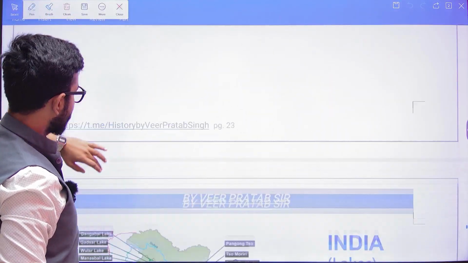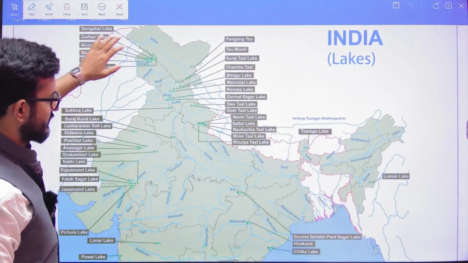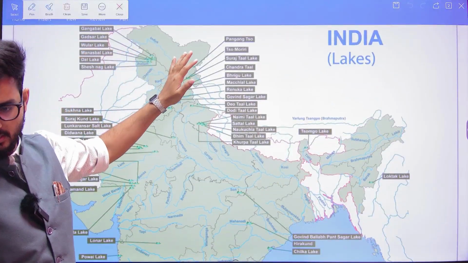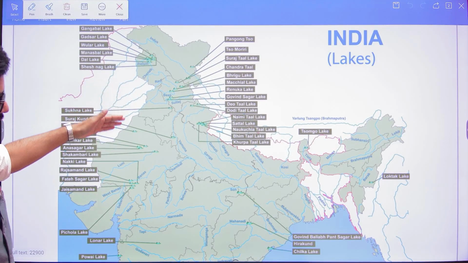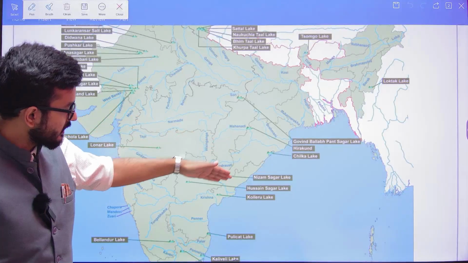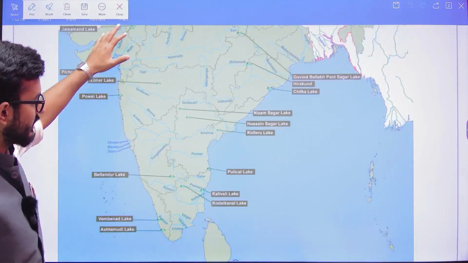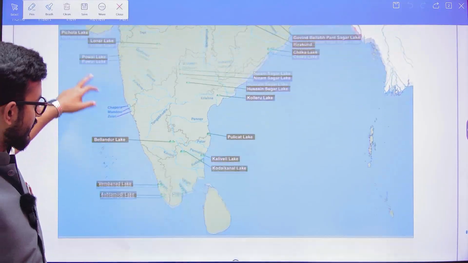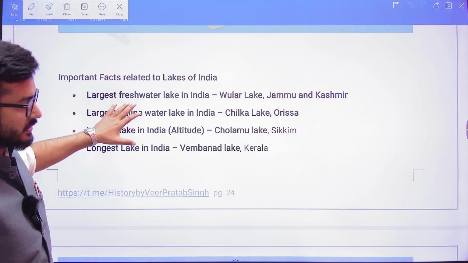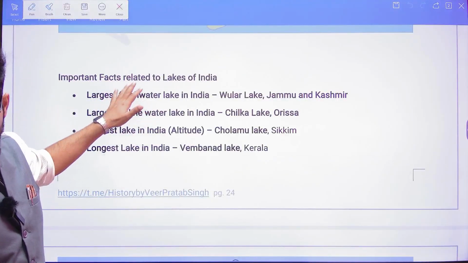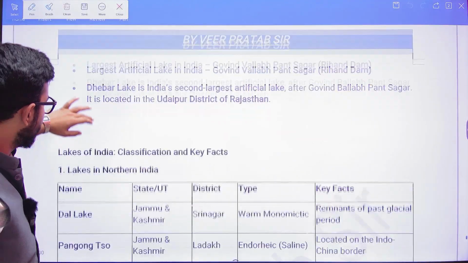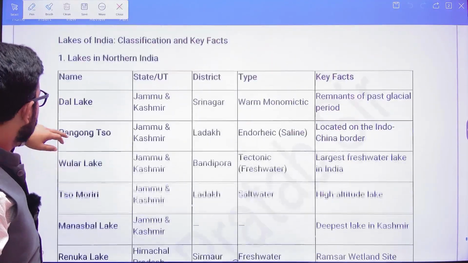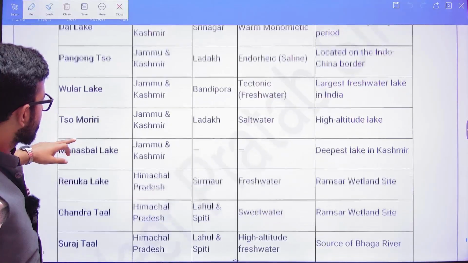Now how many lakes are there? See, in the northern part of India there are a lot of lakes, freshwater lakes and saltwater lakes. Here also there are lakes. So in the whole of India there are so many lakes. Now the content that I have given you becomes important in the lakes scenario.